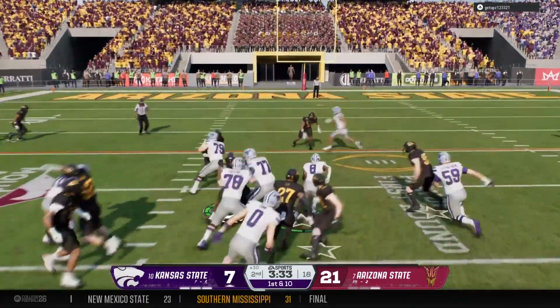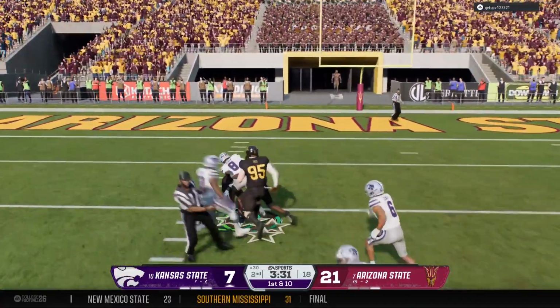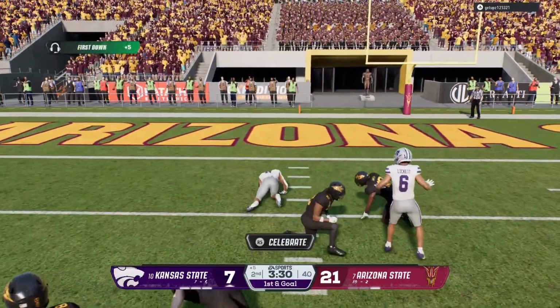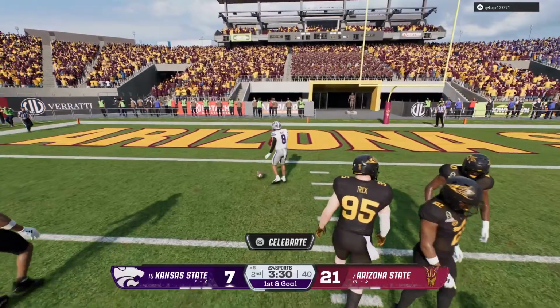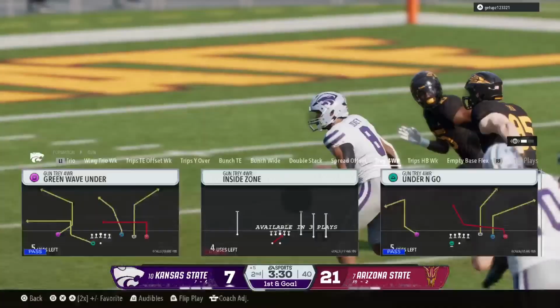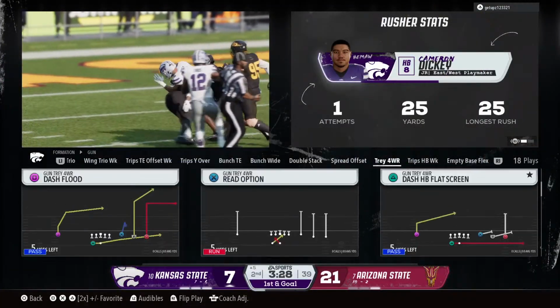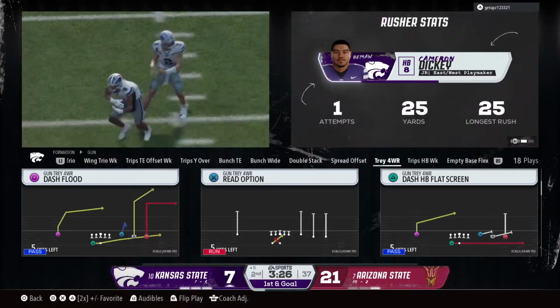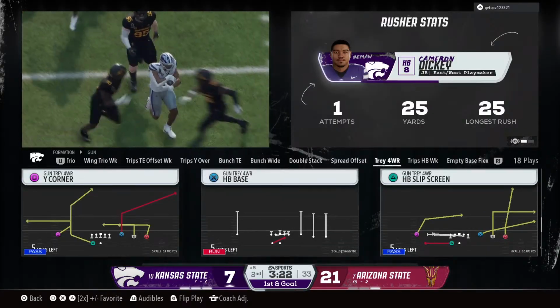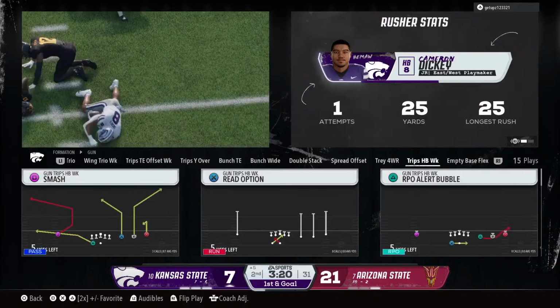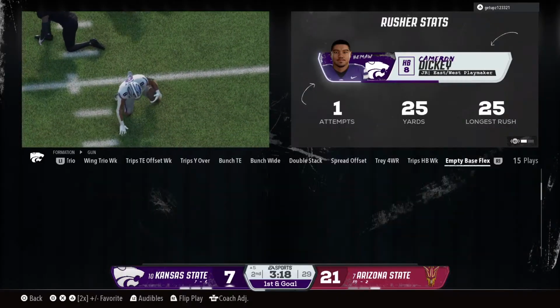There's the handoff. Picks up the 1st, looking for more. And they've got him at the 5. Great run to set up scoring position here. Well, that's what you love to see from an offense. The offensive line and the running back in sync, working together, and it pays off. What a big gain. Thought he might be close to being able to take it all the way to the end zone, but the defense just brings him down there inside the 5.